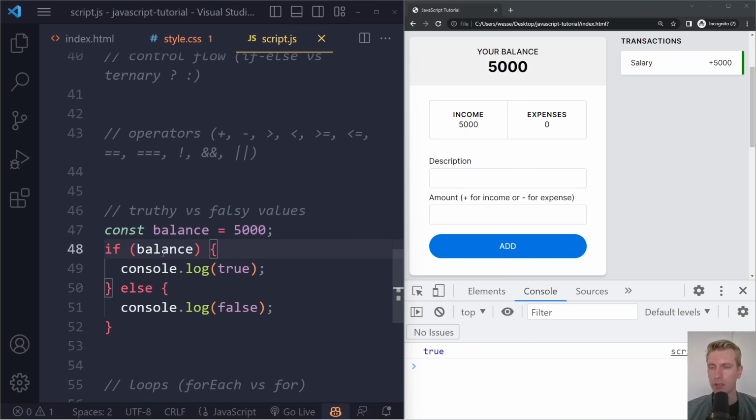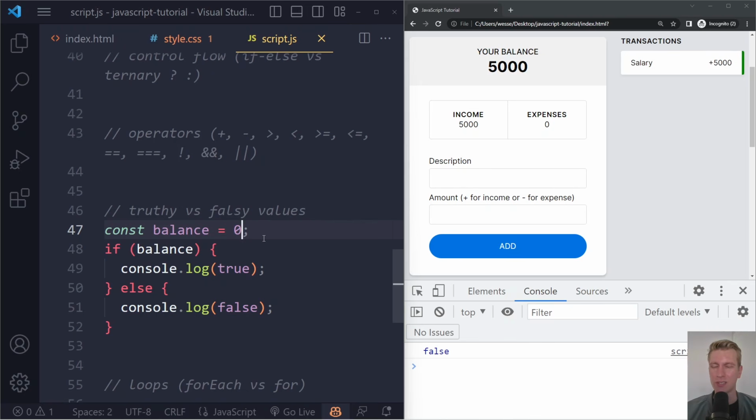So I'm going to call this truthy. It's kind of true, truthy. So it will be evaluated as true eventually. However, if I have the number 0, what will we get here? If I refresh, we actually get false. So if you force the browser to classify the number 0 as either true or false, it will say, okay, 0, it's more in the direction of false.